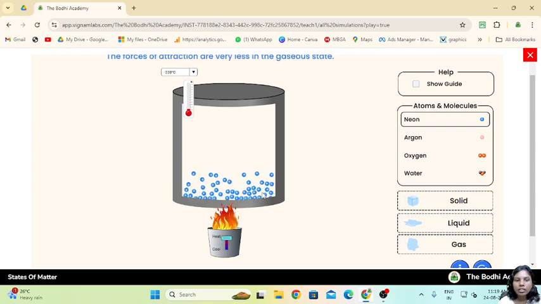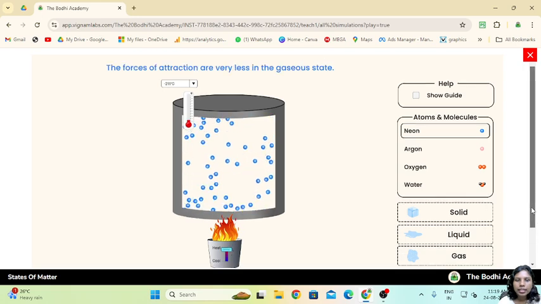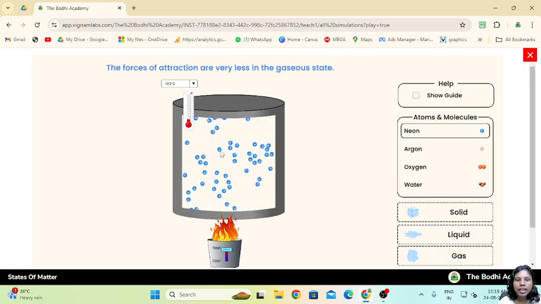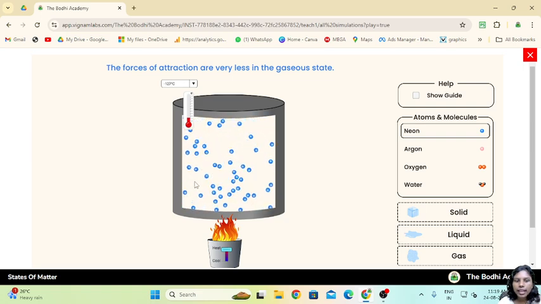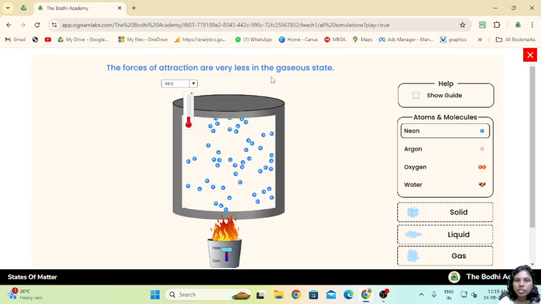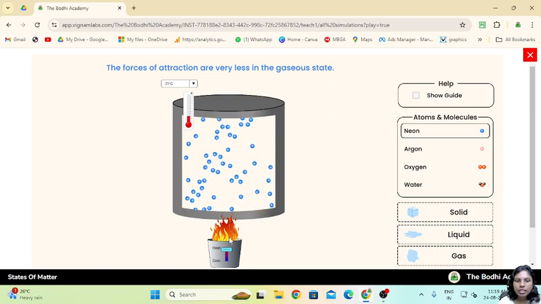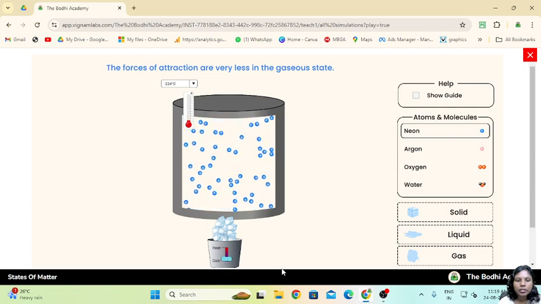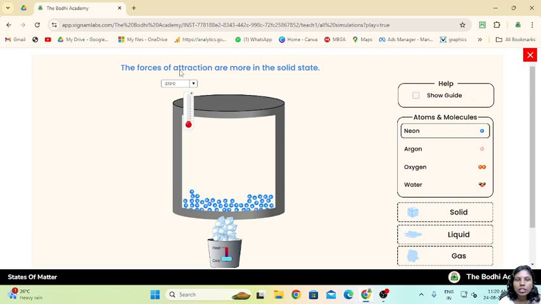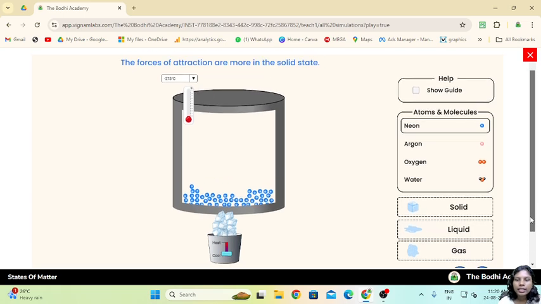These are all the neon molecules, currently in gaseous state. In the gaseous state there is barely any attraction, so the forces of attraction are very low. Now if I reduce the temperature, the forces become greater in the solid state, as the molecules are now in the condensed state. So the forces of attraction are comparatively much higher than in the gaseous state.